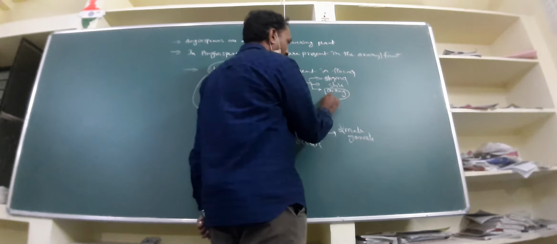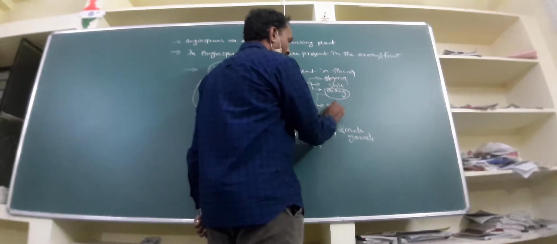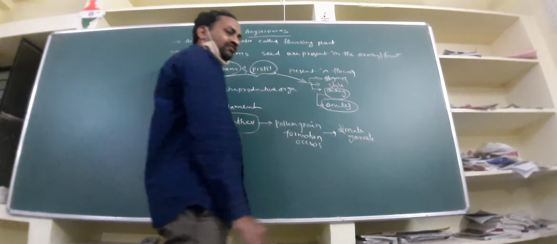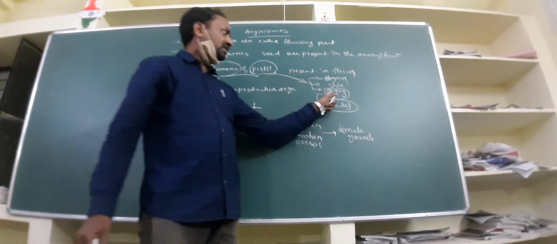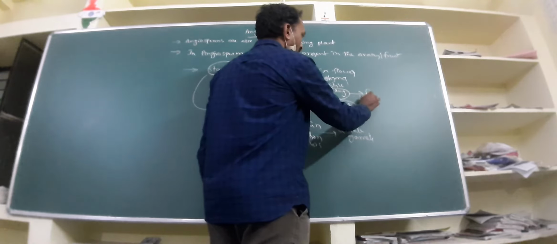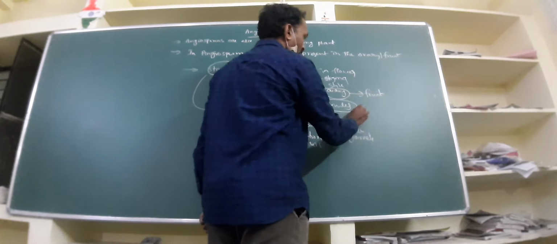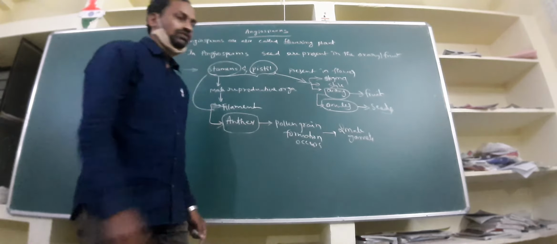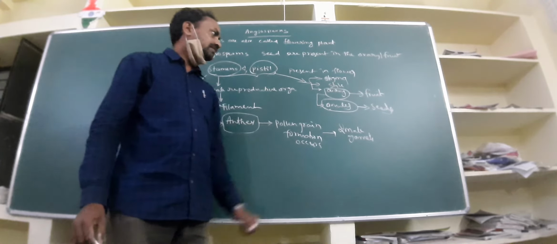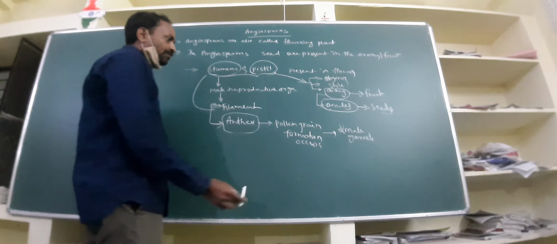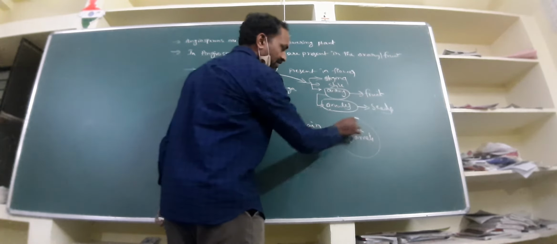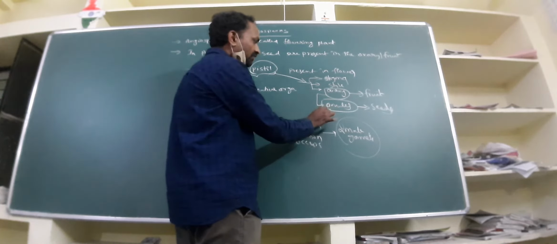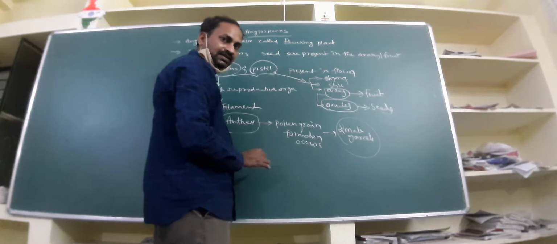Here in this ovary we can find so many ovules. After fertilization, ovary becomes fruit and ovule becomes seed. During fertilization, here is the male gamete, and in this ovule we can find the female gamete.